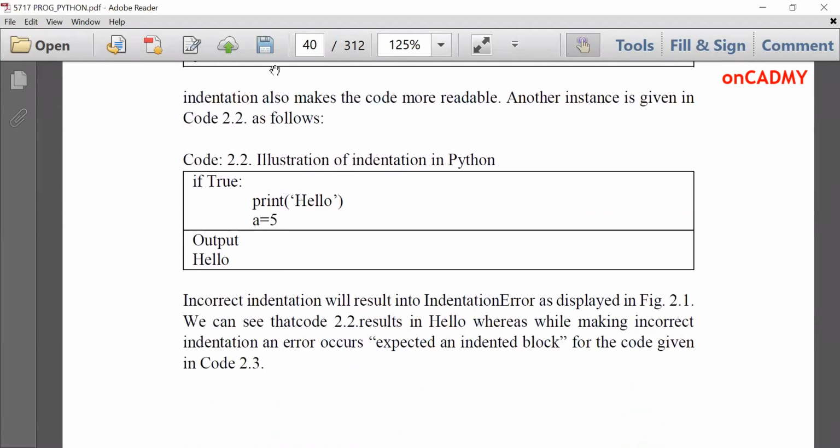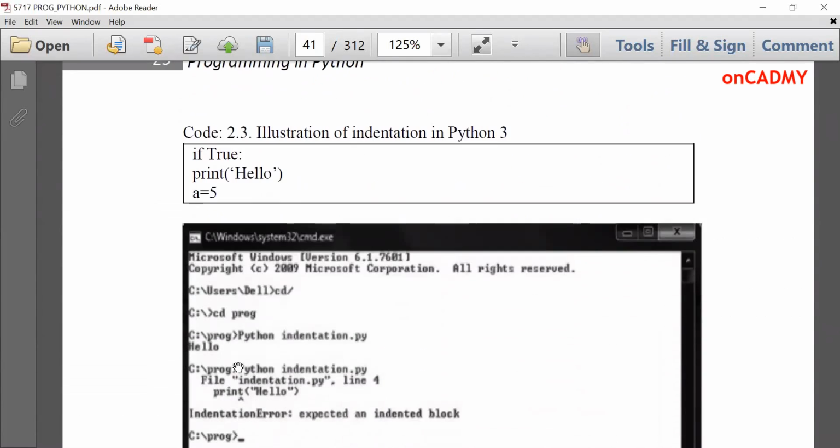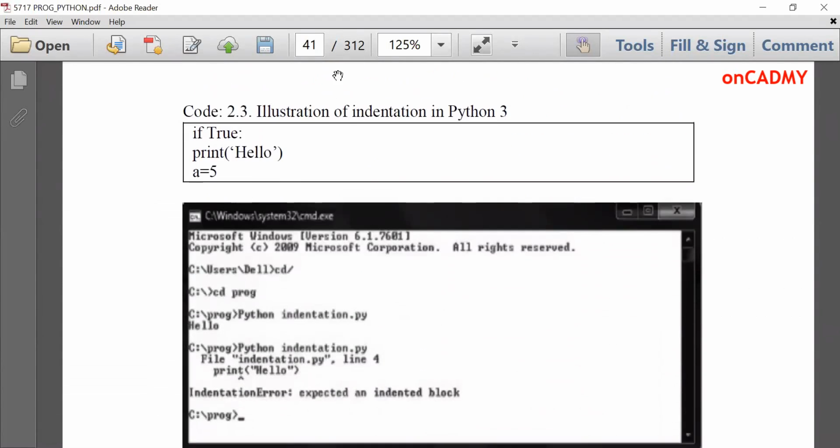There is another example of indentation. If true, colon, tab space, print hello, a is equal to 5. So it will print hello. Incorrect indentation will result into an indentation error as displayed in this figure. Let's suppose if I write or don't mark indentation in my program, then it will generate an error. If I write the above code again without putting the indentation, see, if true, colon, and then I have written print hello, a is equal to 5.